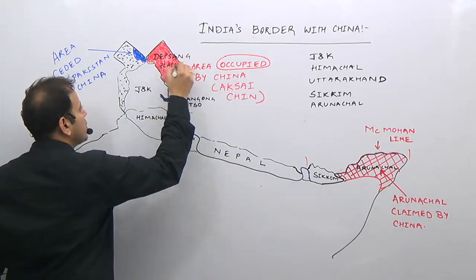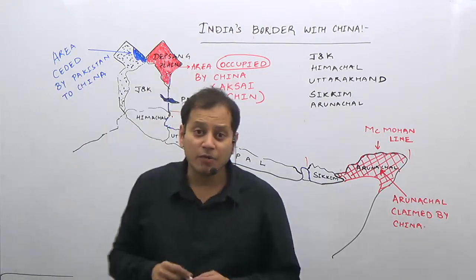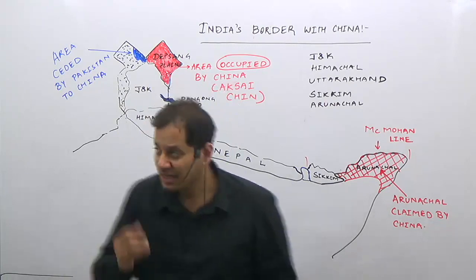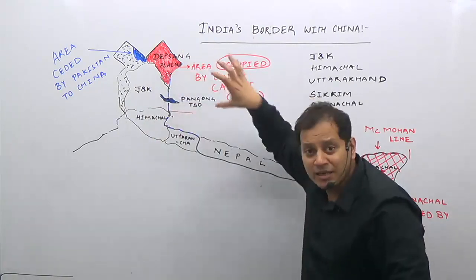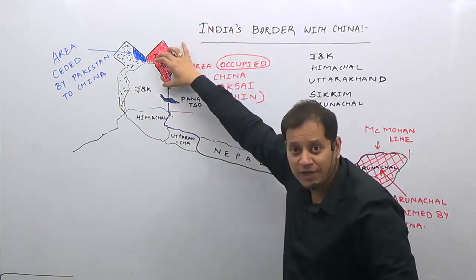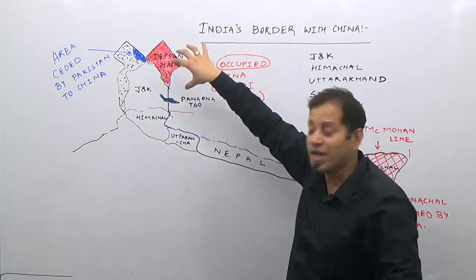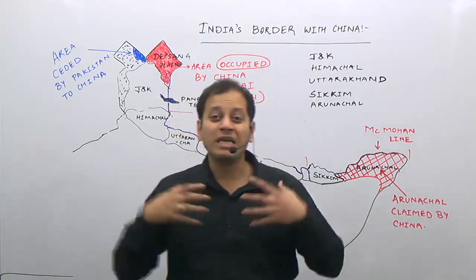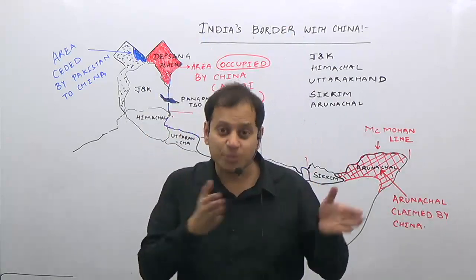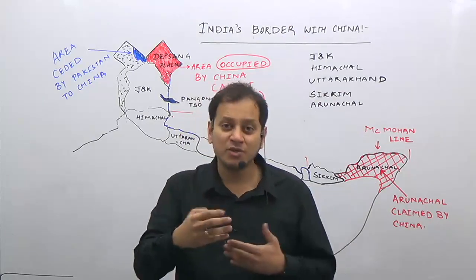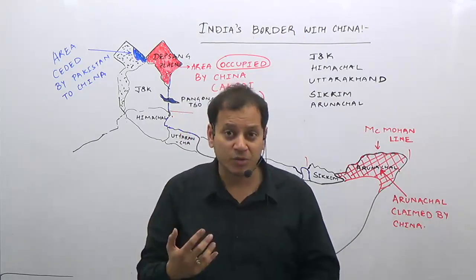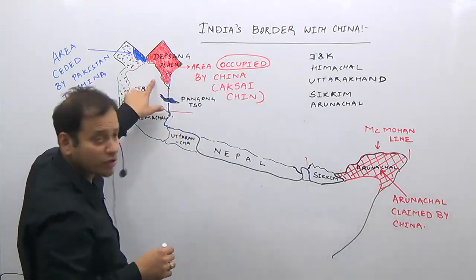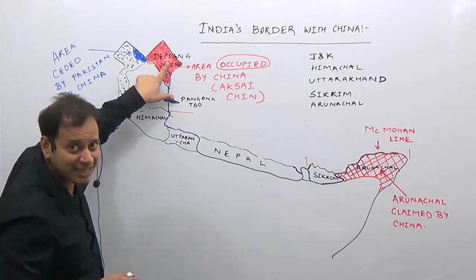Depsang Plains region. This is an area which is illegally occupied by China. India says this is a part of India, China says this is a part of China. Now after the Indo-China confidence building measures, we are respecting each other's claims, and there is a boundary dispute which is to be resolved. This is where the position of India is, this is where the position of China is.